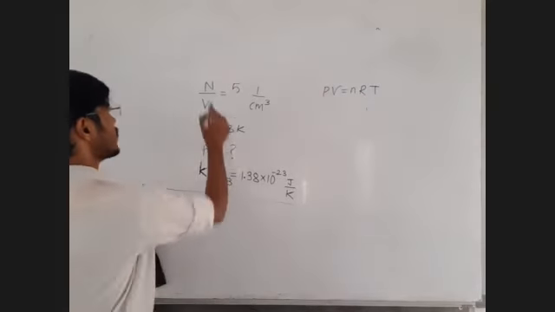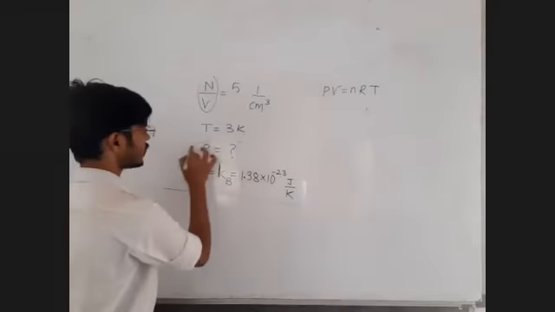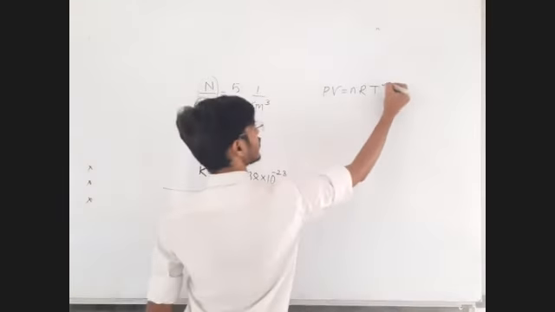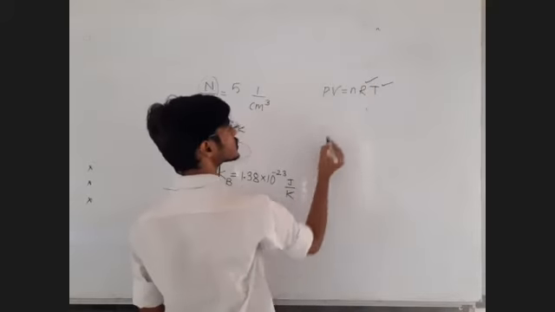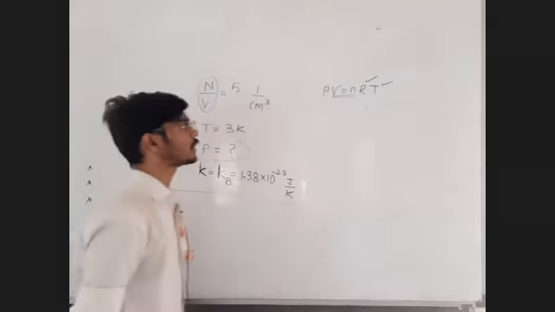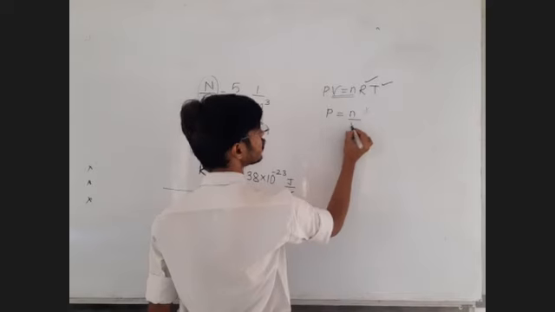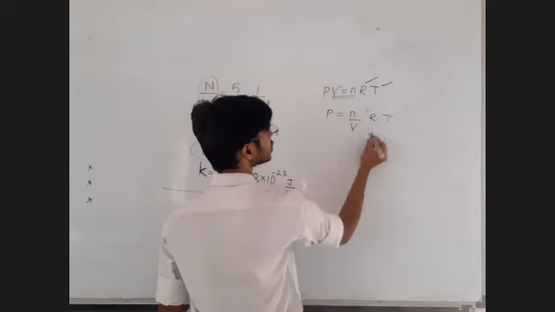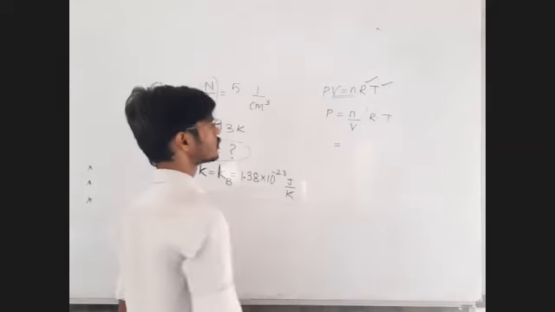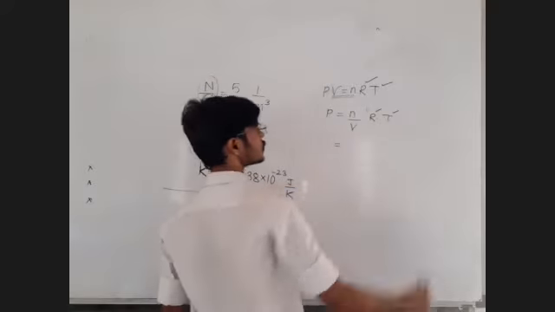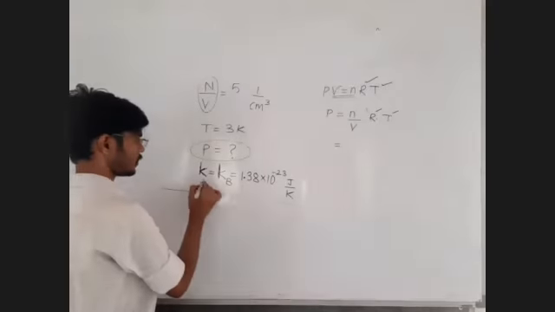All right, sir. We are given the number of molecules per unit volume. We are asked the value of pressure. We are given the value of temperature. The universal gas constant is known to us. So somehow we have to get rid of this thing. Pressure we want to calculate, so let us write pressure is equal to number of moles upon volume into R into T. But sir, we are not given the number of moles. We are also not given the volume. We know the universal gas constant and the temperature. Fine. Sir, we are also given the Boltzmann constant.